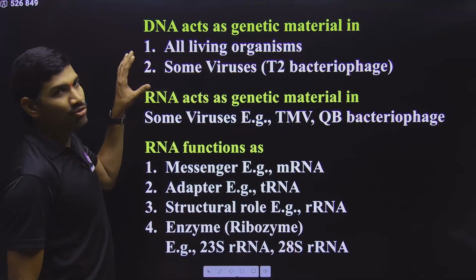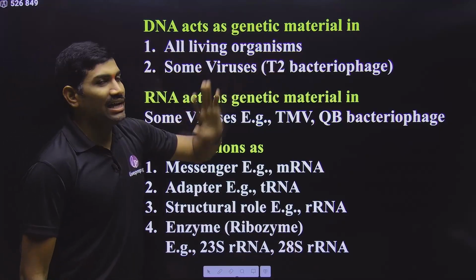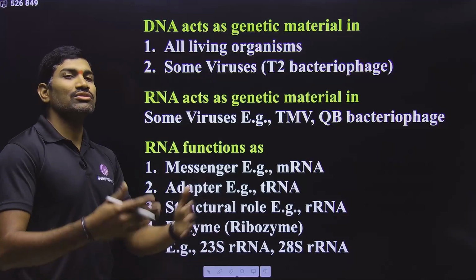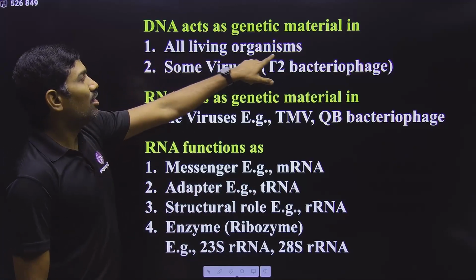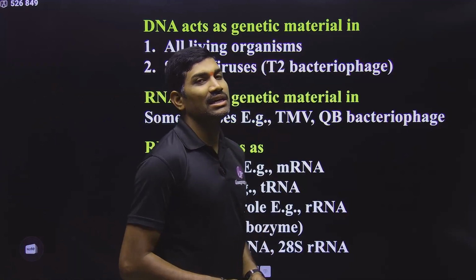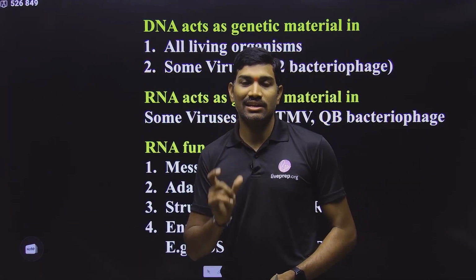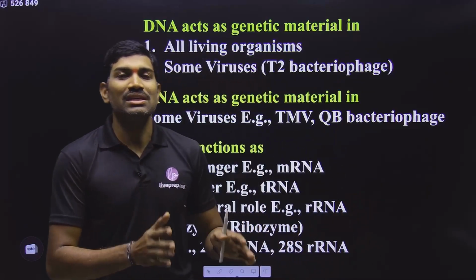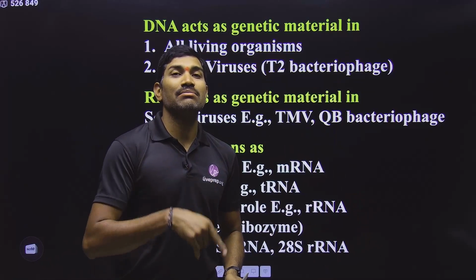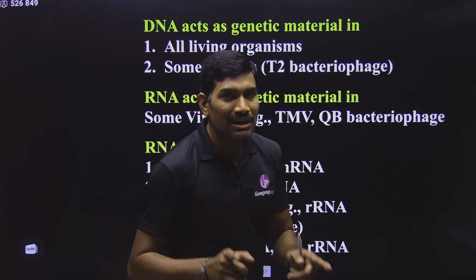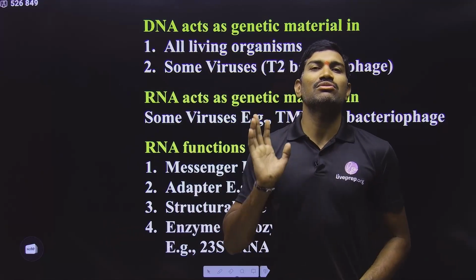Now we will go through some very important information. Observe very carefully. DNA acts as genetic material in most of the organisms, they said in NCERT. But what are those most of the organisms? All living organisms. Why am I saying all living organisms? Because as per the cell theory, to call something a living organism, compulsorily it should have the cell as the basic unit. Yes or no? So all living organisms contain the cell as the basic structural and functional unit. Yes or no?